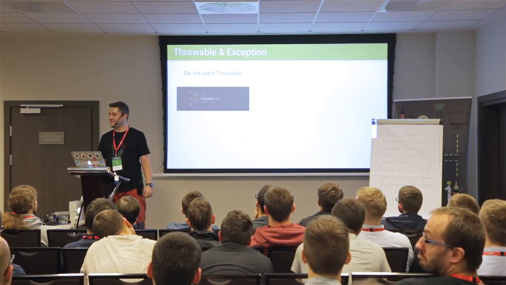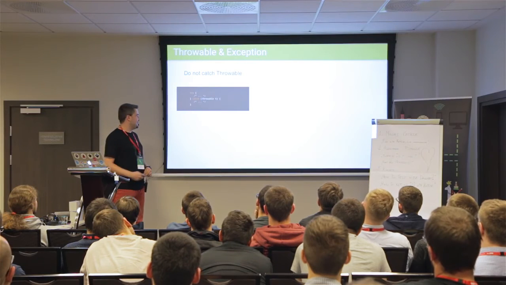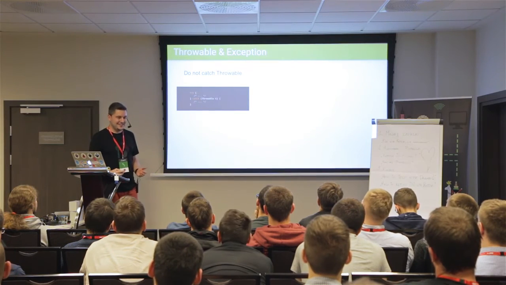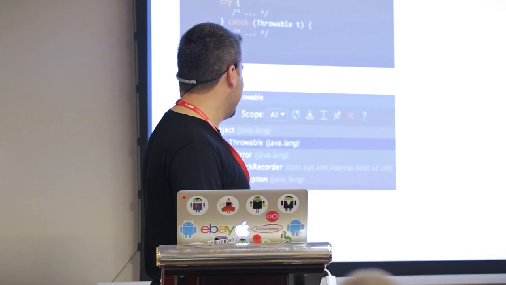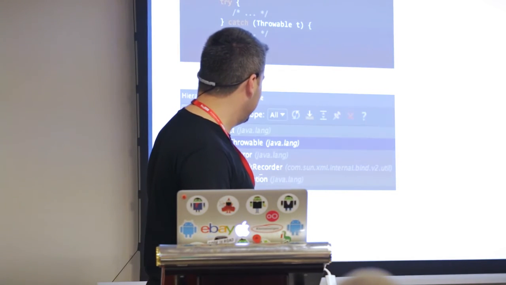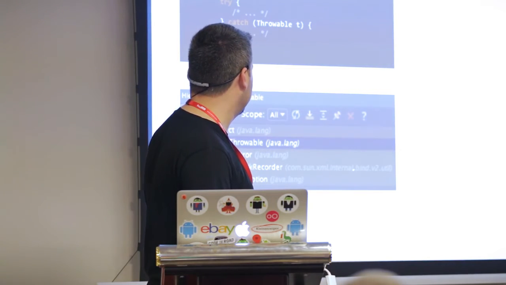Who does this still? Please, no one. Cool. Yeah, we do not catch Throwable, right? But why? Because of this. Throwable is the parent class of Error, Exception, and some stack recorder from Sun. I have no idea.